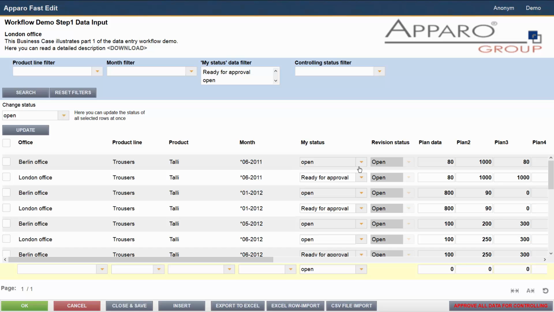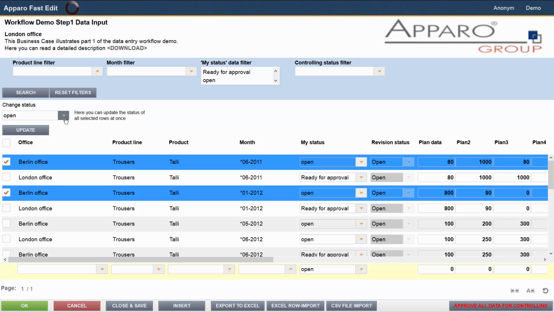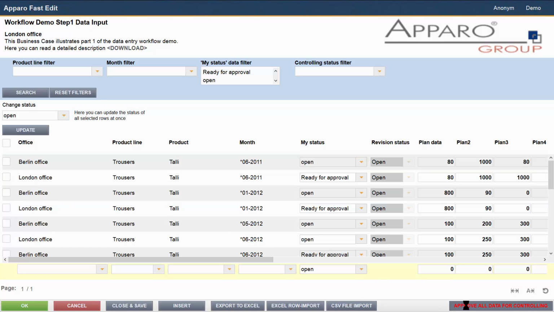After data entry, the status ready for controlling can be set either manually or for all marked lines with the mass update area, or after importing large amounts of data with the user-defined button that unlocks all the records for the controlling.